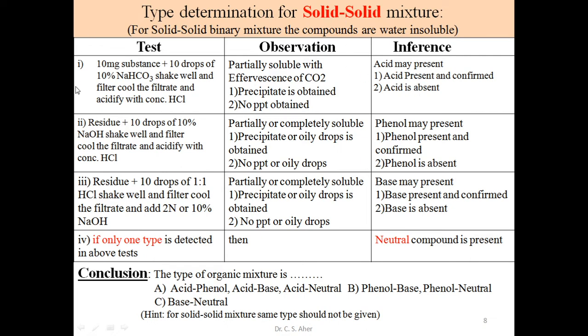See, suppose acid is absent, then we go for the second type. Second test for second type. We take this residue. When we filter this, we have the residue on filter paper. We take this residue and add to it 10 drops of NaOH. Same procedure: shake, filter, cool, and in this clear filtrate we add again concentrated HCl.